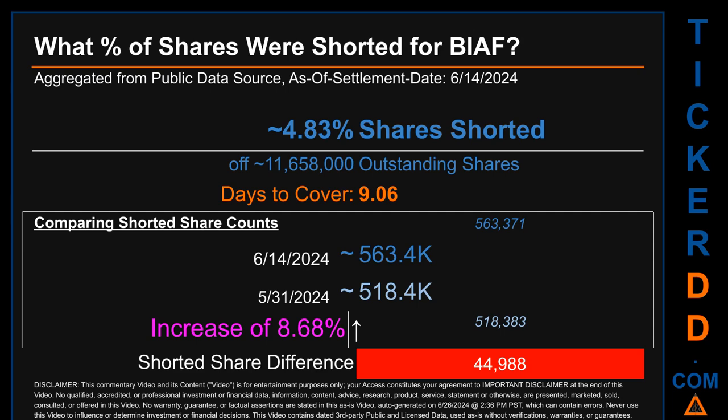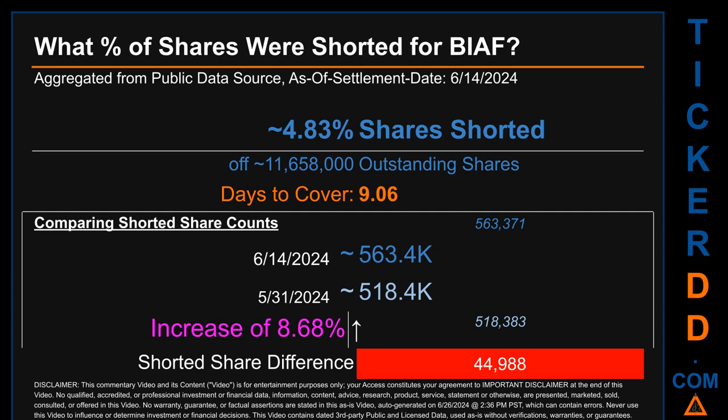What percentage of shares were shorted for BIAF for the 2-week period, ending on settlement date, June 14, 2024? About 563.4 thousand shares of BIAF were shorted out of a total of approximately 11.7 million outstanding shares. Therefore, for BIAF, based on as is, discovered, public data when this video was generated, the ticker has a short interest of roughly 4.83%, which I got by taking the number of shorted shares and dividing it by the number of outstanding shares to get the percentage value. Days to cover is 9.06.